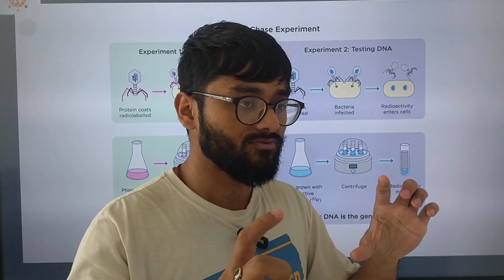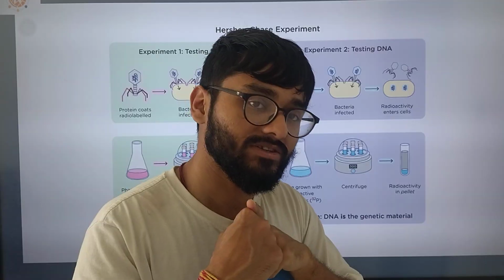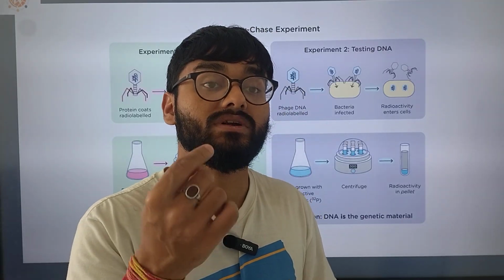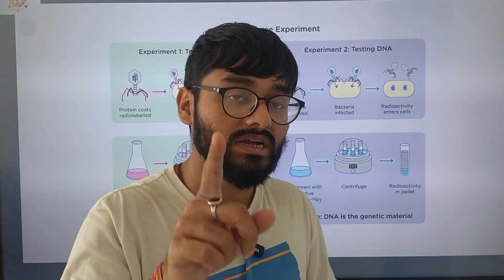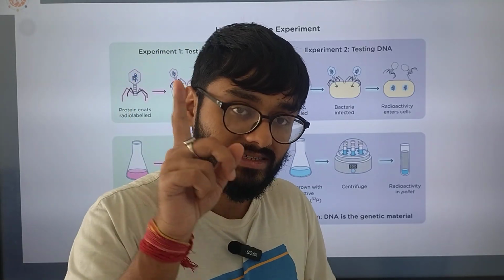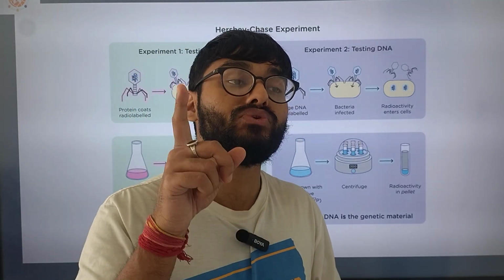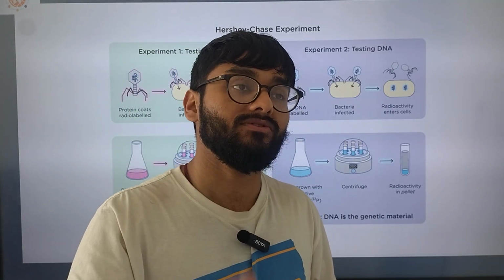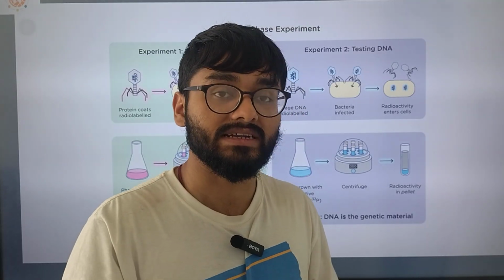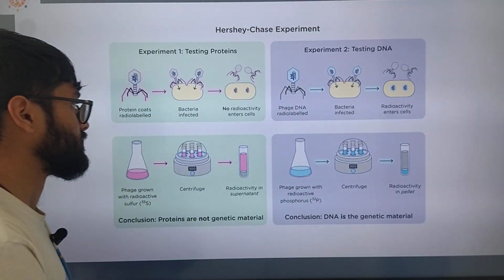In amino acids, what is the bond formed? That is your disulfide linkages. So if you say something is disulfide, what do you need? You need radioactive or radio labeled sulfur, that is a heavy isotope of sulfur.